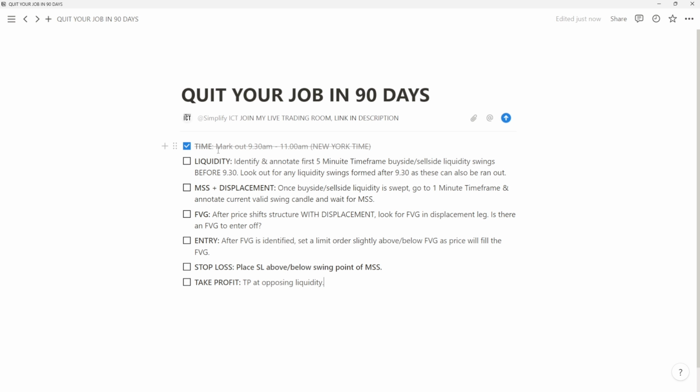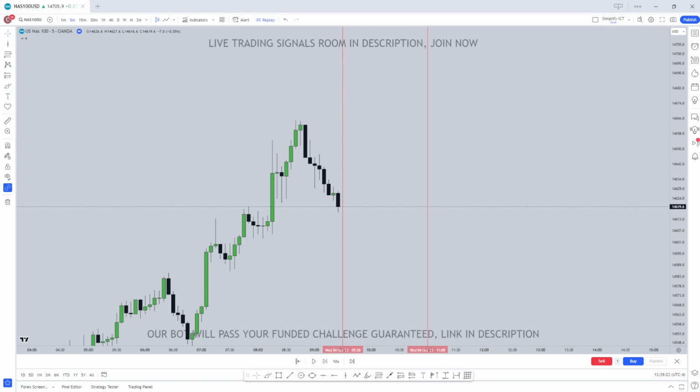Now, after we've done the time, what we're going to look for next is liquidity. So what do we look for? We identify and annotate the first 5-minute time frame buy side or sell side liquidity swings before 9:30, before our time window opens, and you can also look out for any liquidity points formed just after the 9:30 open. So let's go over to the charts and let's do that now.